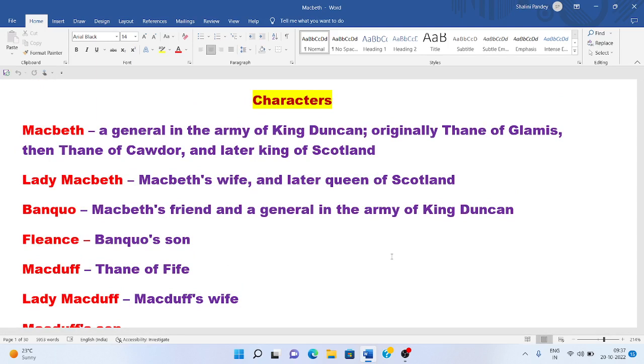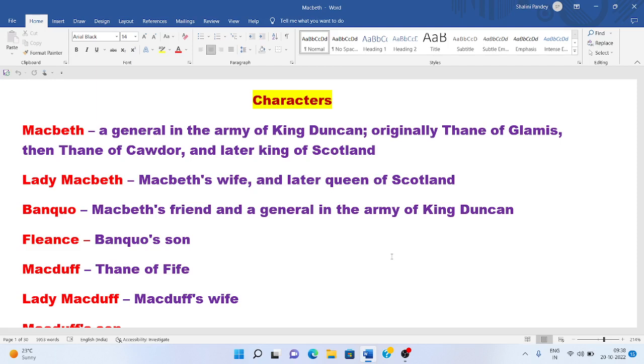Now let's discuss. The first character is Macbeth. Macbeth is a general in the army of King Duncan, originally Thane of Glamis, then Thane of Cawdor, and later King of Scotland. He is the hero of this play, and he is a cousin of King Duncan.